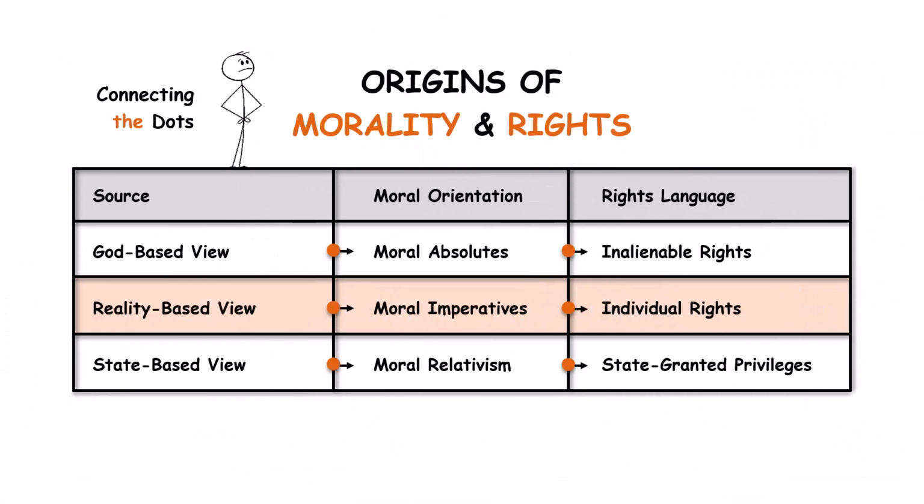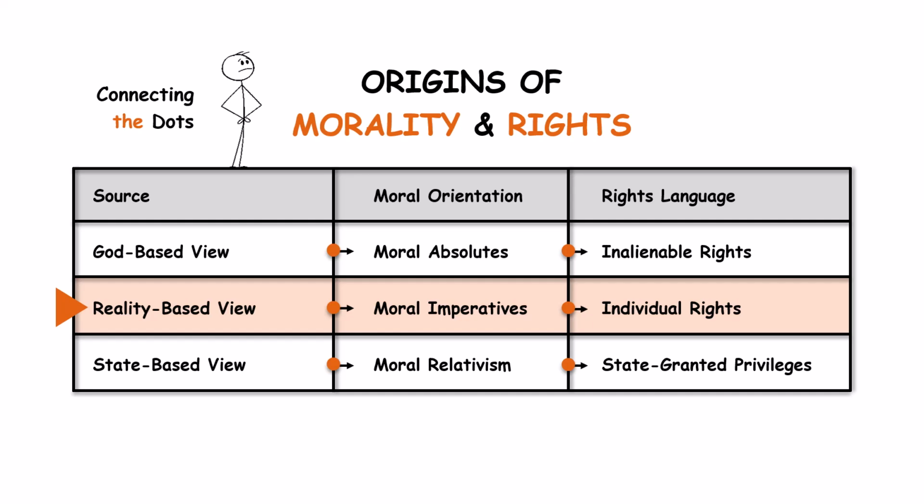Now that we've walked through each of these distinctions on the chart, this completed chart brings it all together. The core difference is this. In the God-based view, moral absolutes and inalienable rights are simply declared, accepted on authority.